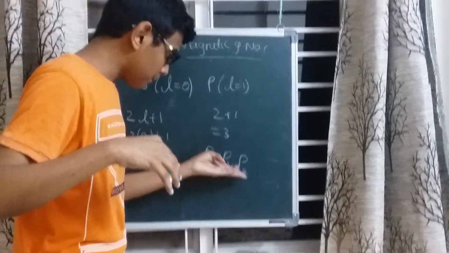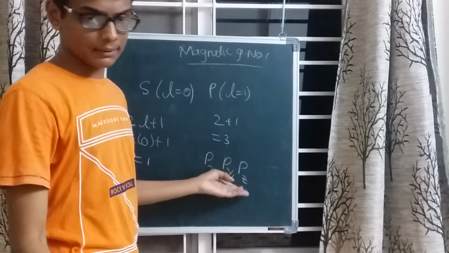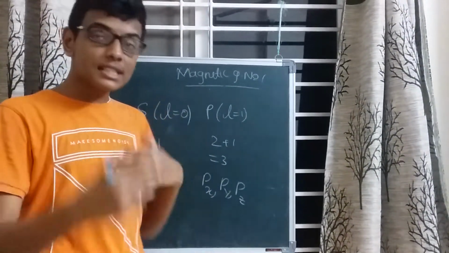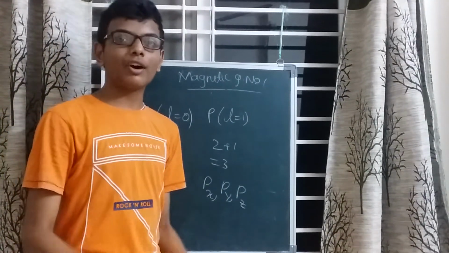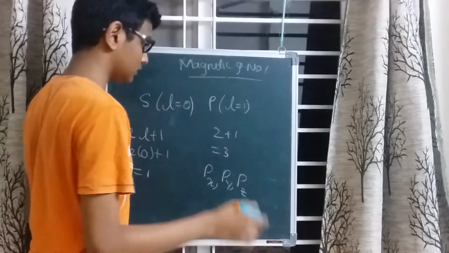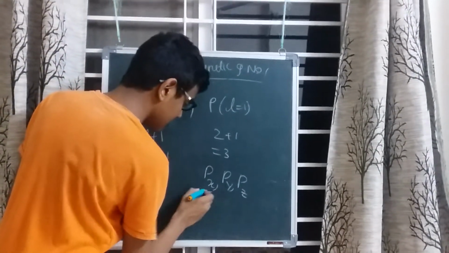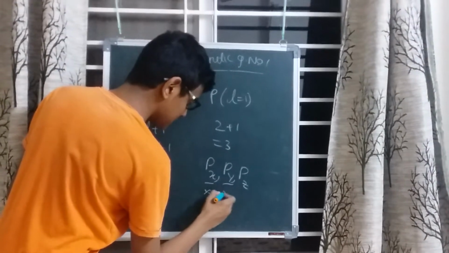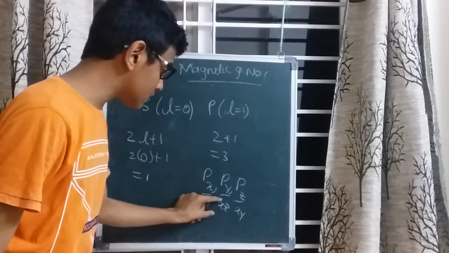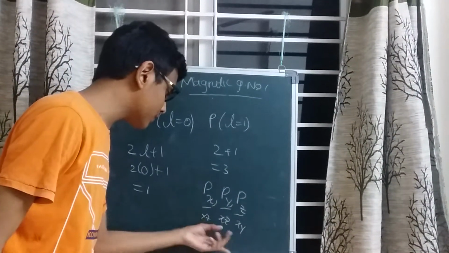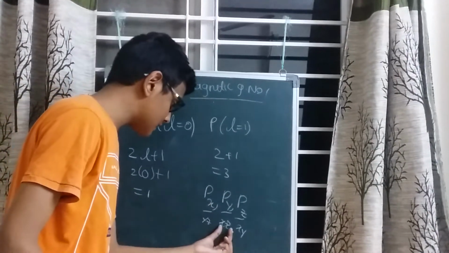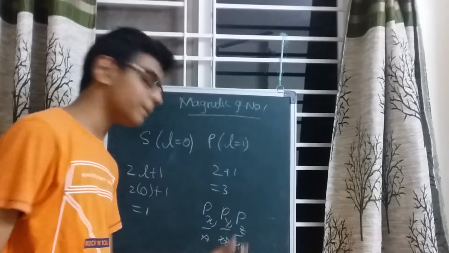These Px, Py, Pz also have nodal planes. What is a nodal plane? The nodal plane is the region in which the electron cannot be found, or there is a very low probability of finding the electron. The nodal plane of x is yz, of y is xz, and of z is xy. The regions in which Px, Py, Pz cannot be found are the nodal planes, given as yz, xz, xy for Px, Py, Pz.